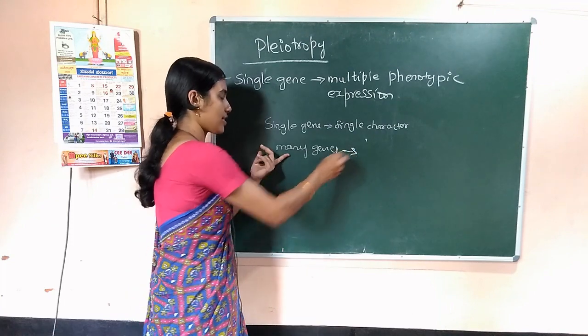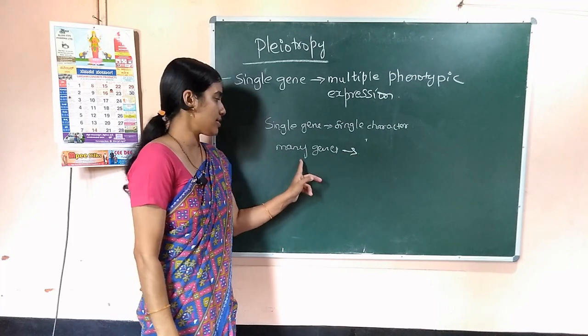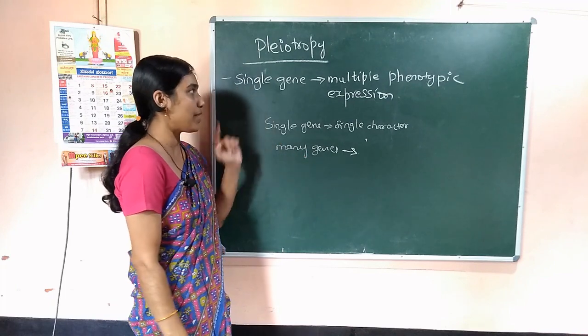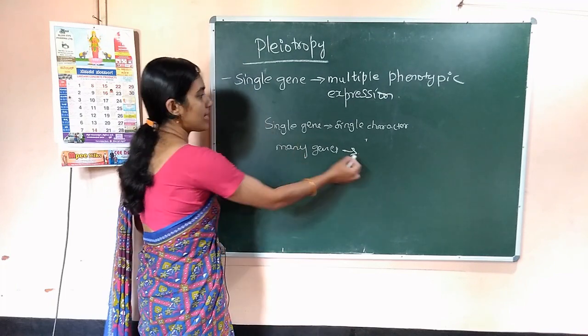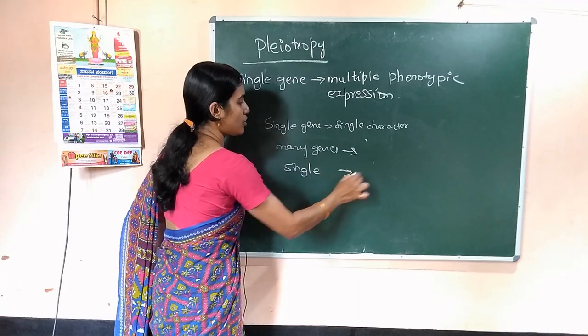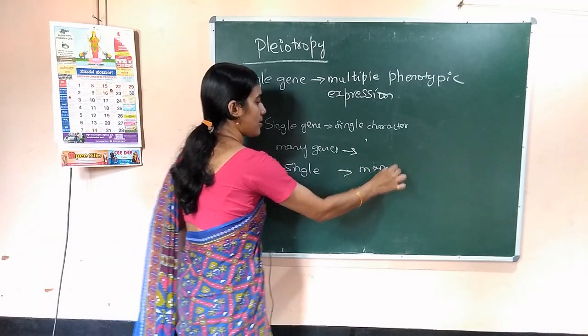Okay, this we discussed, and this type of inheritance is called polygenic inheritance. But here pleiotropy means a single gene controlling many characters.